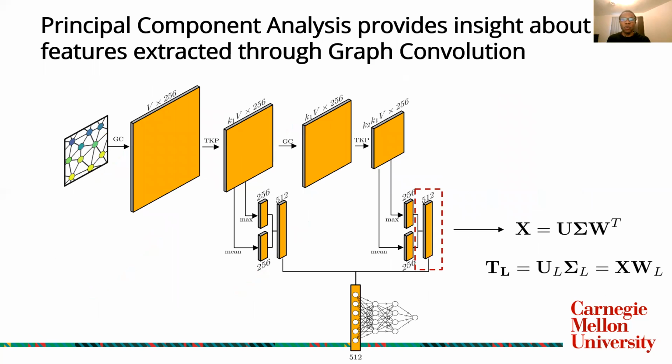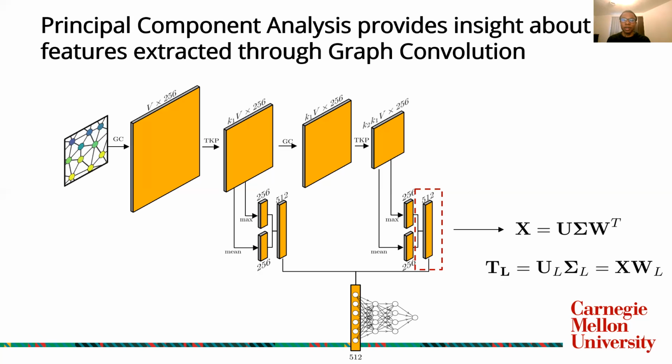Next, to examine what the graph convolution methods are able to expose, we perform principal component analysis on our data, specifically on the output of our neural network after successive graph convolution and pooling layers have been applied, and mean-max pooling has also been applied as well. So principal component analysis, this is a quick refresher. This performs a singular value decomposition on our feature matrix, and based on the singular values, it picks the top L singular value components and their corresponding vectors as describing the variance of the data. So in this case, L equals 2, which provides us with a nice way to graph our data and see how well it separates.